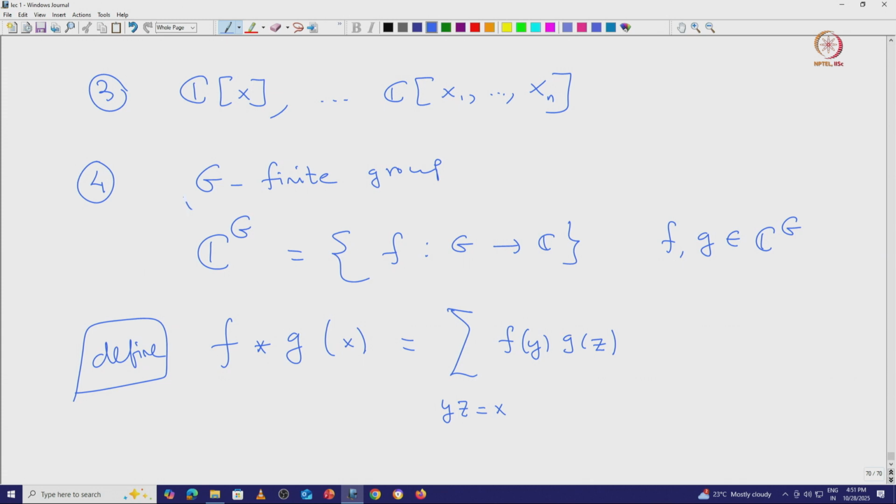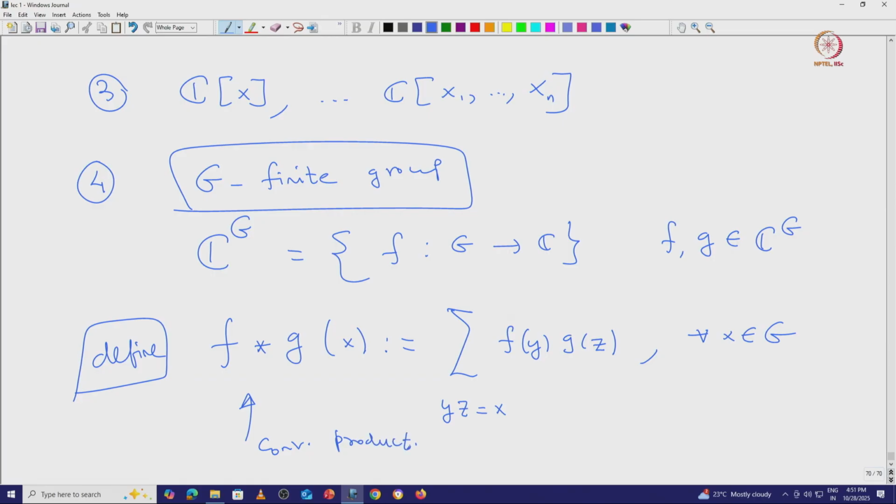Note that we assume G is a finite group, so this sum is finite, and this is how we define f star g for all x in G. This is called the convolution product.